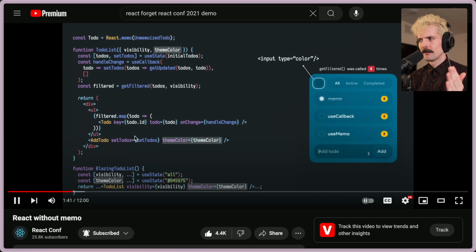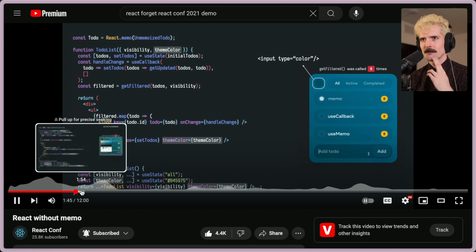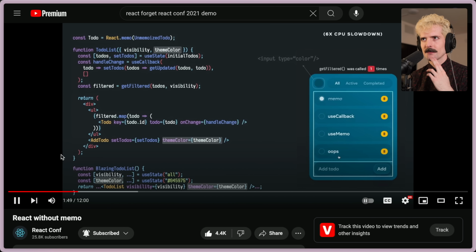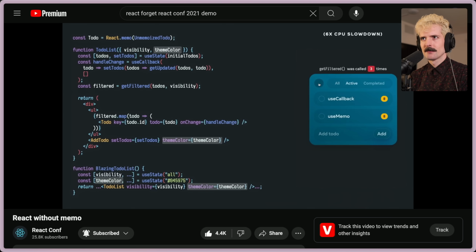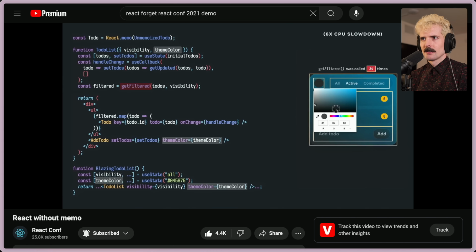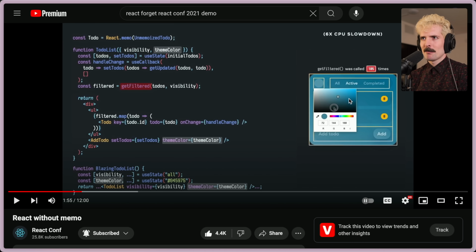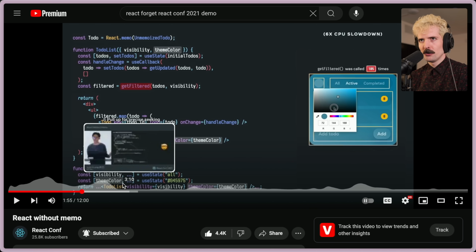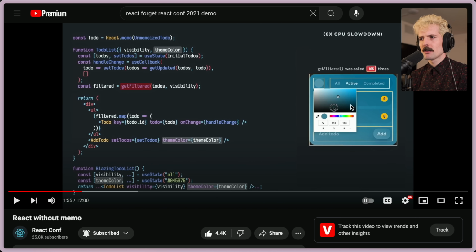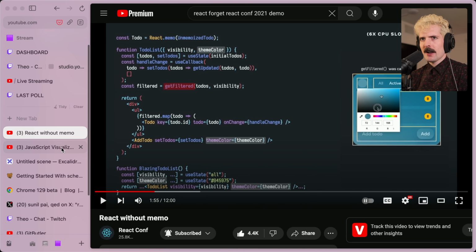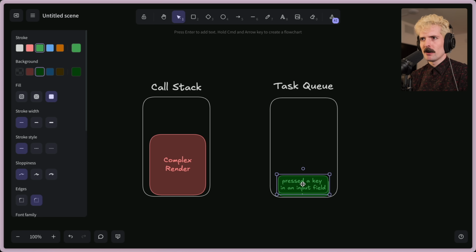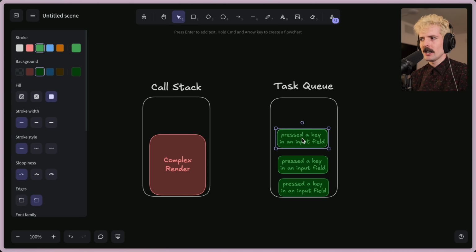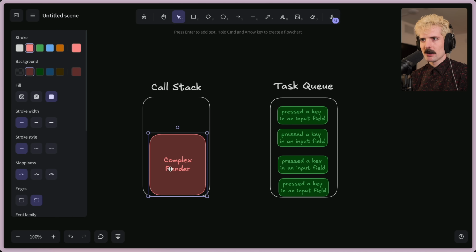And we need a second prop named theme color so users can pick a color to theme the user interface. If we try this code out, it works, but the app feels pretty laggy. Do you see the lag happening there? His cursor's here, but it's still many positions behind. That's because the state being up here forces the whole to-do list to re-render before it can process the user's input. So we're effectively creating a bunch of inputs on the task queue for all these changes that can't happen until this complex render is done.